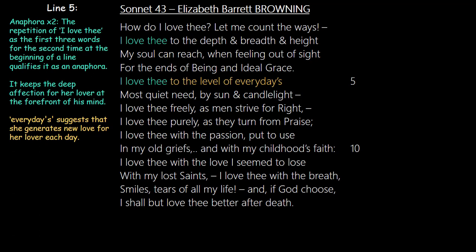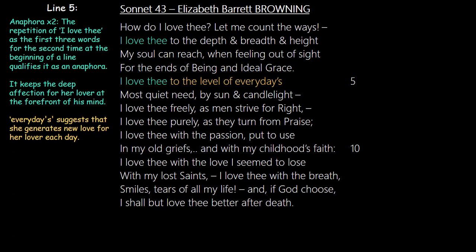And for me, one of the things that I find particularly striking about the poem is that Browning is female and she's speaking to a man. There's this sense that women are not supposed to express the love that they feel for their men. It's supposed to be something hidden. It's supposed to be the men who woo them. But here we see that Browning is going against the convention of sorts.